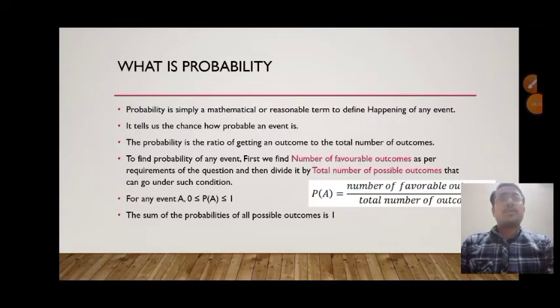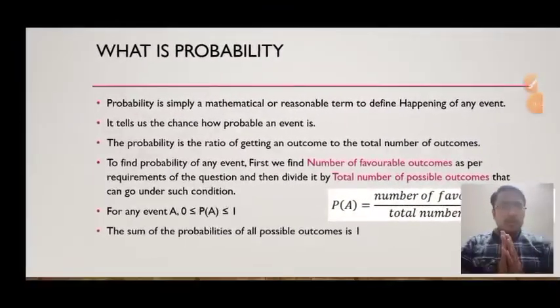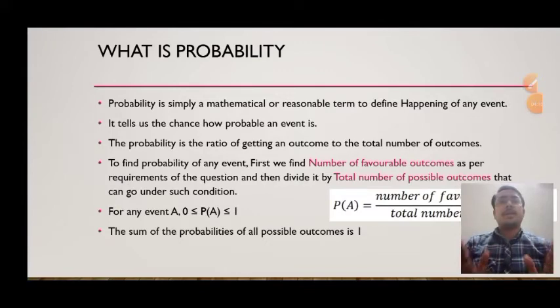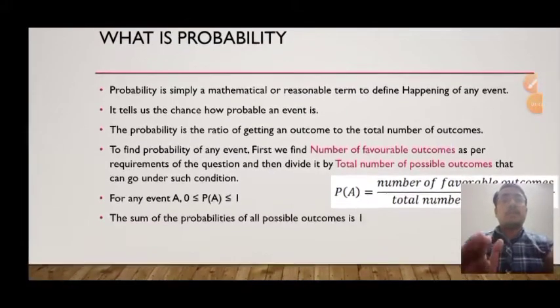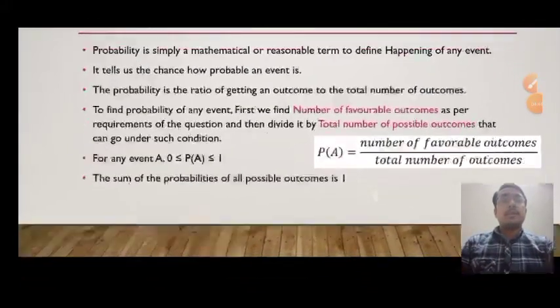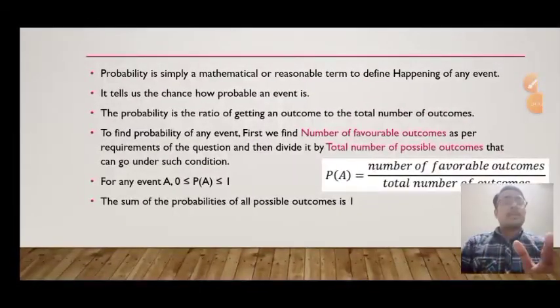Next, let us see what is probability. Probability is simply a mathematical or reasonable term to define the happening of any event. Something will happen or something will not happen. It is simply that. It tells us the chances of how probable an event is. The probability is the ratio of getting an outcome to the total number of outcomes. So how will we find a probability? We will just divide the number of favorable outcomes by the total number of outcomes.